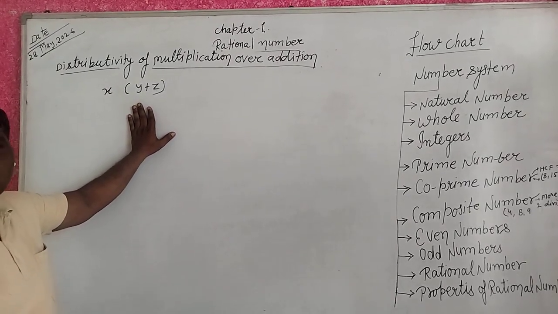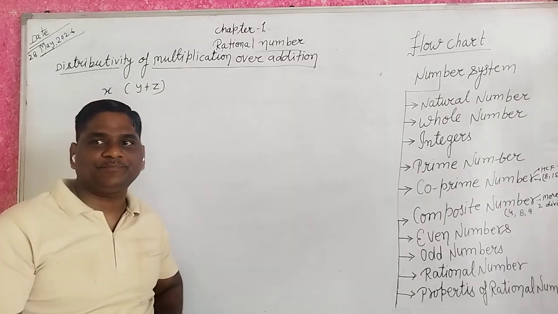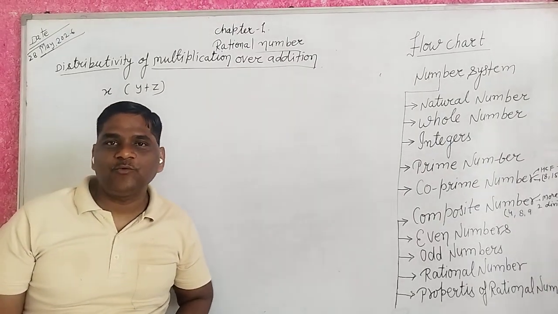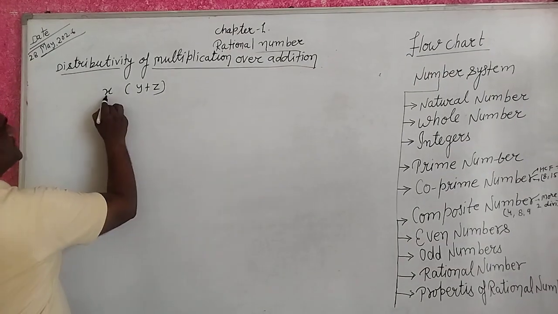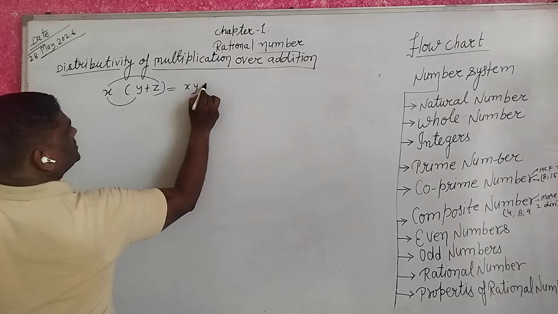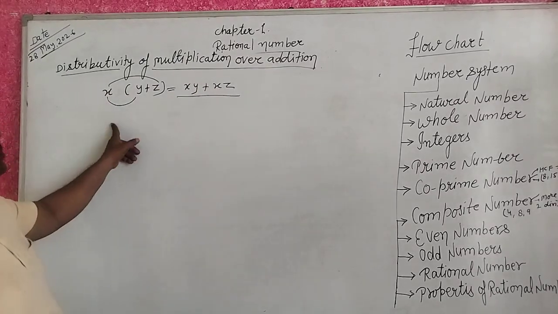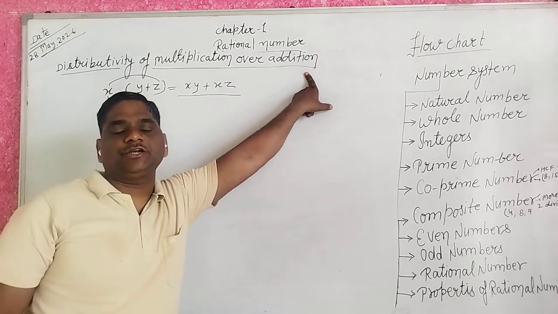How do we explain? Understand? x into y plus x into z. That is distributive multiplication over addition.